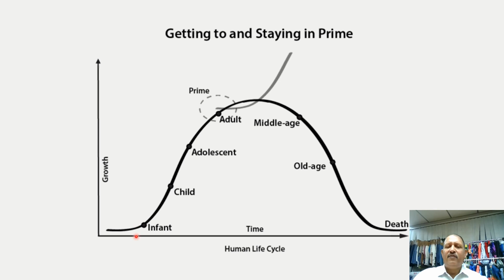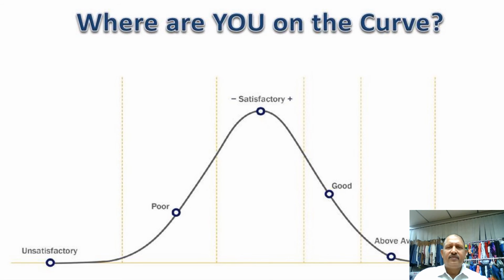Look at this. We go from infant to child, child to adult, and when we reach the adult stage, then comes middle age and the decline starts. This stage is the prime. We have to increase this bell curve further. The more we increase the bell curve, the longer the lifetime, and the happier the slide will be. A simple concept. So the question here, when it comes to the distribution, is where do you stand today on this bell curve?